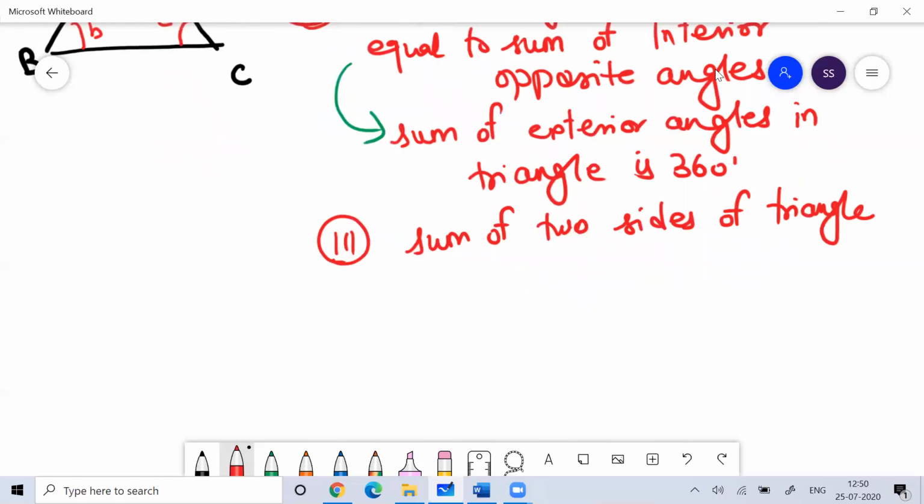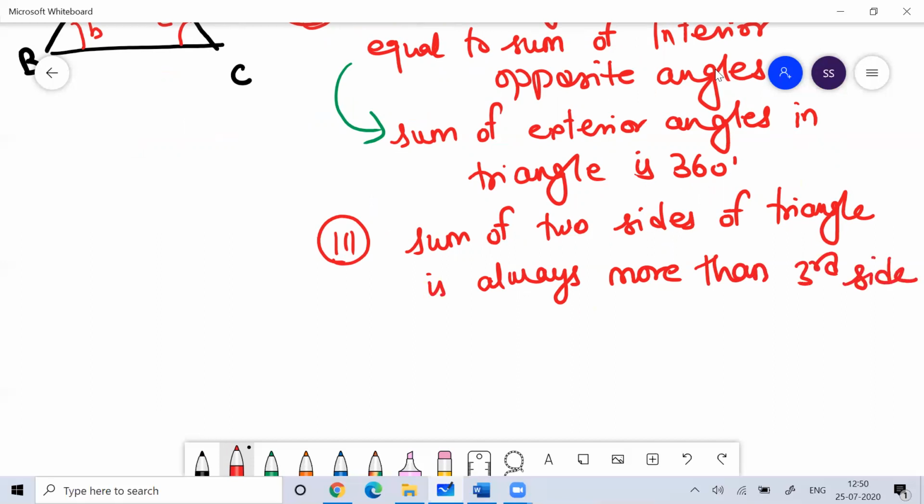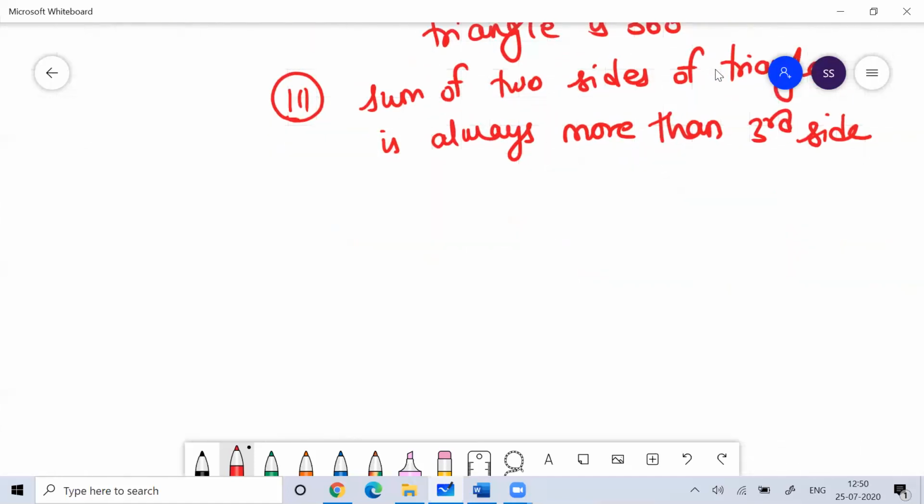Remember this very important property. So imagine if A, B, C are the three sides of the triangle, then A plus B would be greater than C, B plus C would be greater than A, and A plus C will be greater than B.